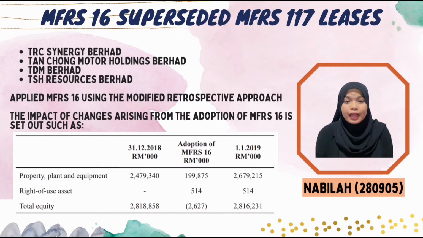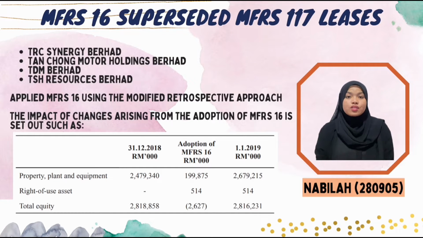All of them applied MFRS 16 using the modified retrospective approach, under which the cumulative effect of initial application is recognized as an adjustment to retained earnings. There is also some impact of changes arising from the adoption of MFRS 16.